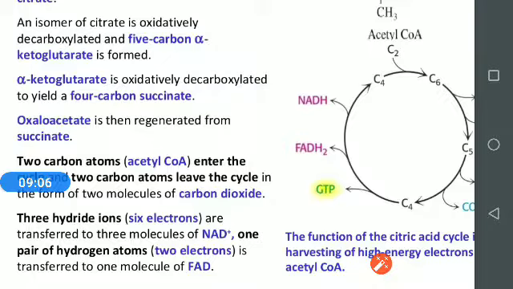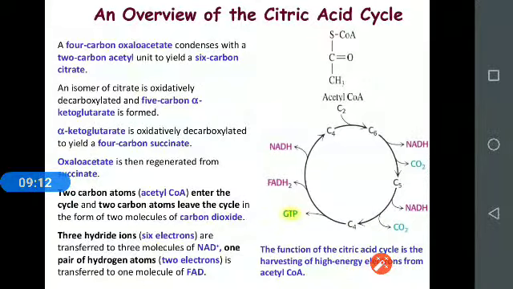We'll discuss this in further steps. Okay, this is an overview of the citric acid cycle.